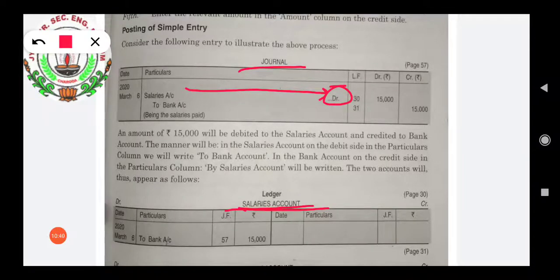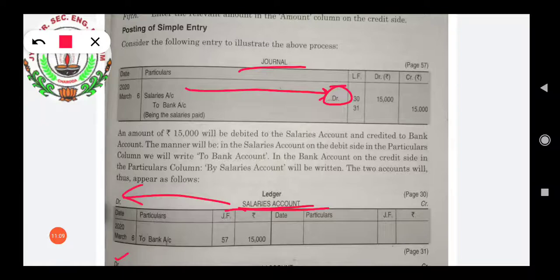In the ledger we will make the salaries account. After identifying, as it is written debit, the salaries account is on the debit side, and we will write the date as it is written, 2020 March 6.